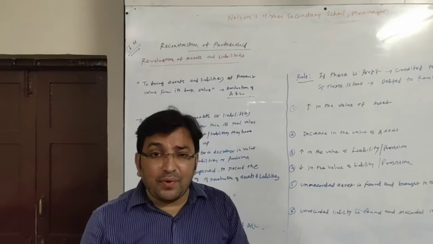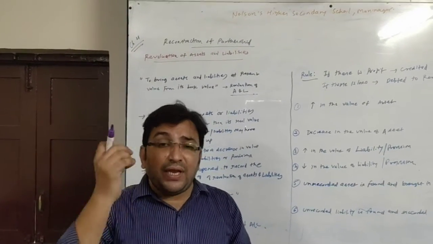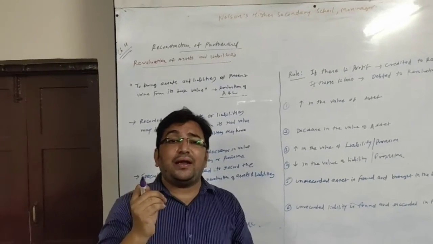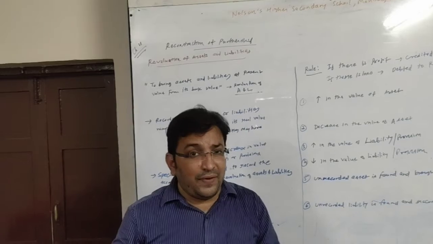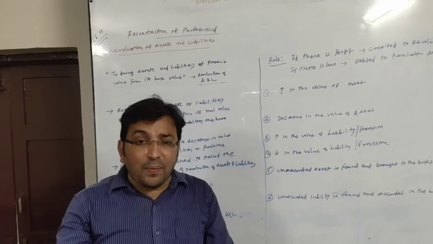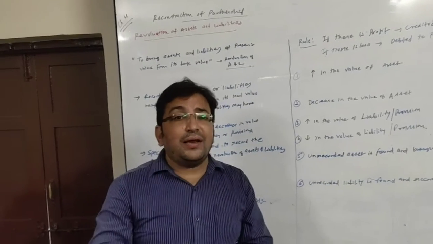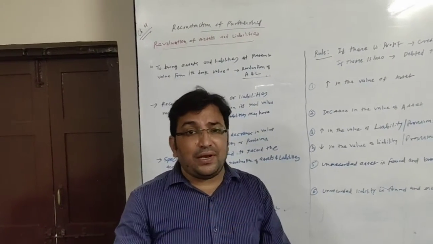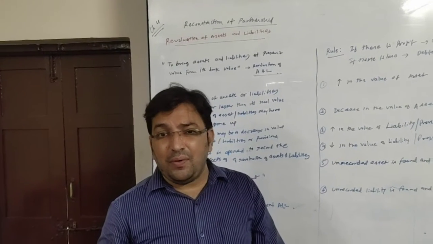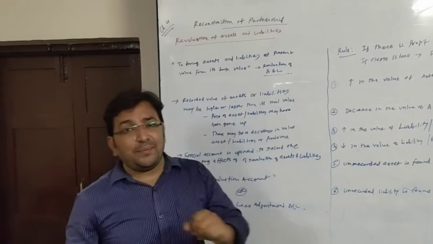So at the time of reconstruction of partnership, we need to bring those assets and liability at its real or present value. So to bring the book value to the real value or to the present value in the books of account is known as revaluation. We will see the meaning.